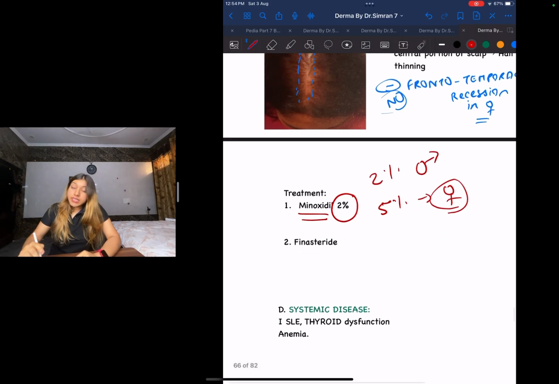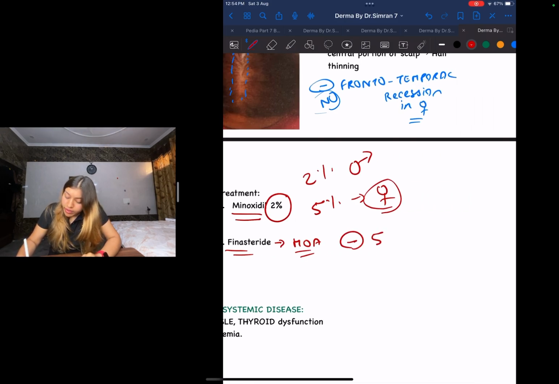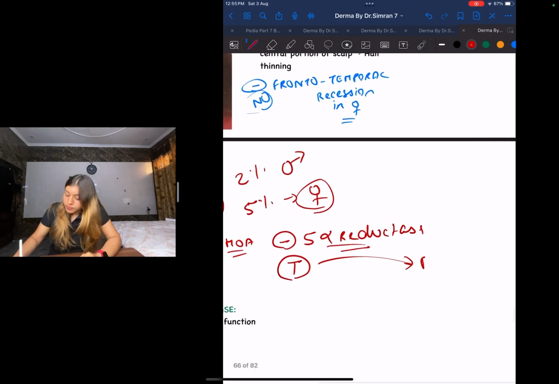Next, another treatment that you can give is finasteride. If they ask you the mode of action of finasteride, it basically inhibits your 5-alpha reductase. What does your 5-alpha reductase do? It changes your testosterone into dihydrotestosterone, and finasteride will go and inhibit this.